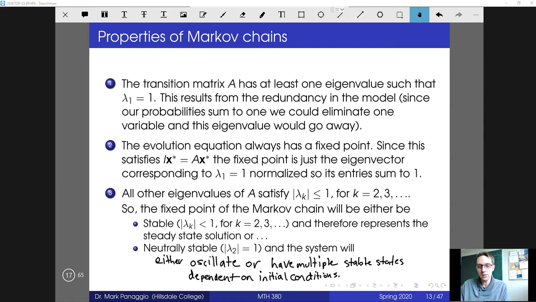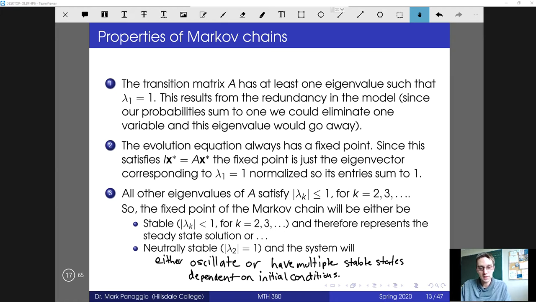All right, we can also say something about stability of that fixed point. First of all, the eigenvalues of a Markov chain, again, you can prove this, are going to be less than or equal to 1. And so there's really two possibilities. If all of the other eigenvalues are less than 1, then you can show that the fixed point that we found before is going to be stable. And again, that fixed point only makes sense if the entries sum to 1, so we should say the normalized eigenvector is the fixed point.